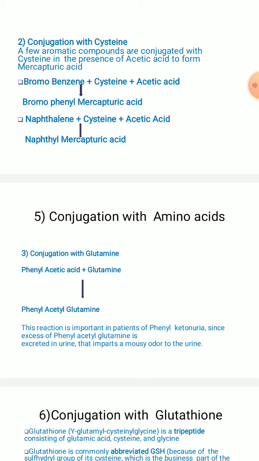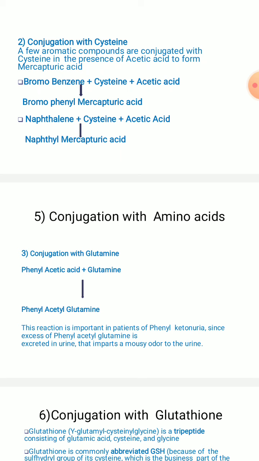These are the three products of phenylalanine degradation when the enzyme phenylalanine hydroxylase is deficient, and it leads to phenylketonuria. In patients with phenylketonuria, excess phenylacetyl glutamine is excreted in the urine, which imparts a mousy odor to the urine.